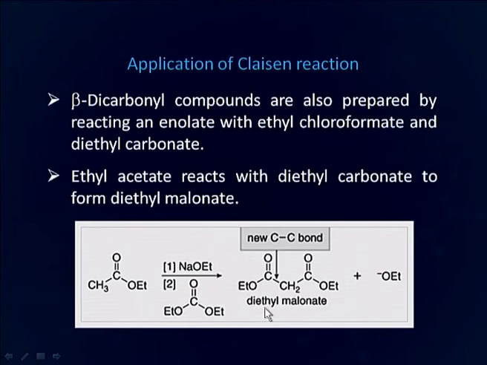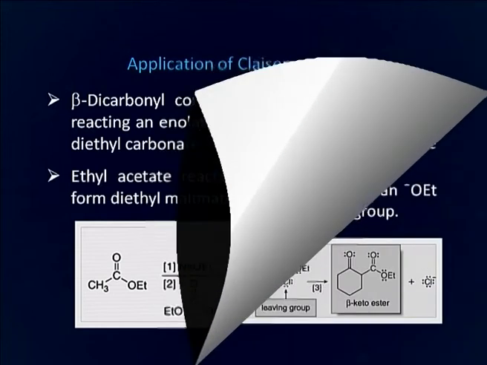As a result, diethyl malonate can be synthesized by applying this Claisen reaction on diethyl carbonate. Diethyl malonate is a very good starting compound for the preparation of a number of organic compounds.